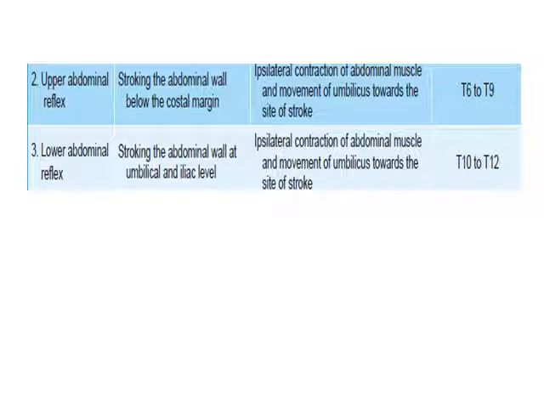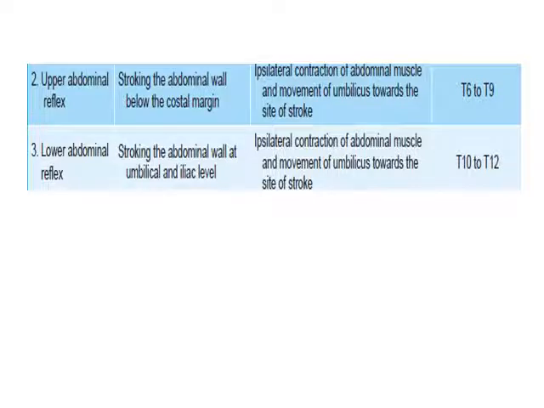It is elicited from the skin only. Since it is a skin elicited reflex, it is one among the superficial reflexes. In the upper abdominal reflex, the reflex center is T6 to T9. Thoracic 6 to thoracic 9 spinal segments are involved, or these spinal segments act as the reflex integration center.